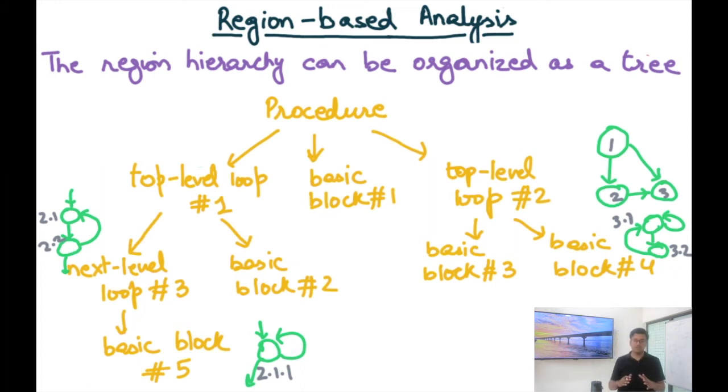I've just divided my data flow analysis into a hierarchy of regions, and at any level of DFA, I pretend that the next level of regions are singular statements, and then compute my DFA. And using the DFA values, I can dig into any particular region and compute values inside that region further. Now, based on this region-based analysis, I expect that I can use more precise analysis at any level of this hierarchy. For example, if I see a loop region, then I can use symbolic analysis for that particular loop.